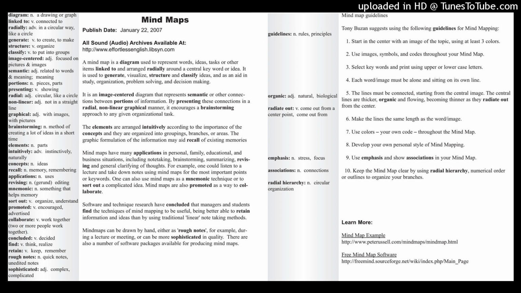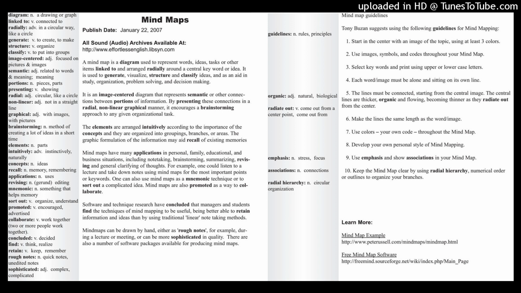The next sentence, we see the word generate, to generate. Mind maps generate new ideas. That means to make or to create. The word structure, used as a verb, to structure something, means to organize it. So mind maps can be used to structure ideas, to organize ideas. And classify, used as a verb, to classify ideas, also has a similar meaning as organize.